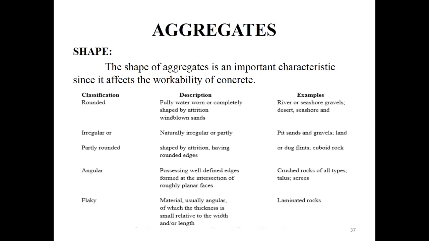Next, coming to irregular or partly rounded aggregate. These kinds of aggregates have a percentage of voids that may range from 35 to 37 percent. This has lesser workability compared to rounded aggregate, so the water content will be higher. Since the workability is lesser, the water requirement will be higher, and hence more cement will be needed for a constant water cement ratio.